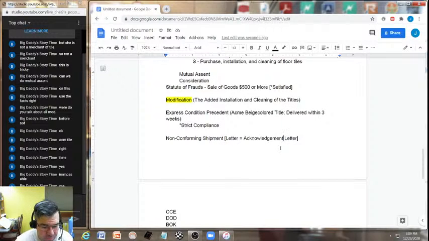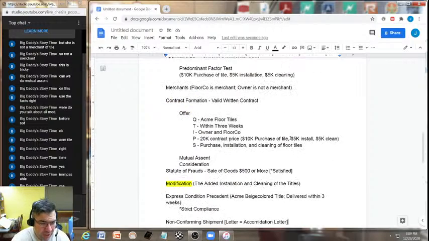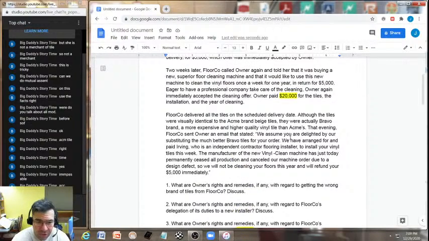Right. You're exactly right. Accommodation letter. That's exactly right. And so the non-conforming shipment is actually what took place, because did the letter come with the tiles? Let's read it again. See, all the tiles were delivered on the scheduled delivery date. So as to the delivery date, everything's okay.